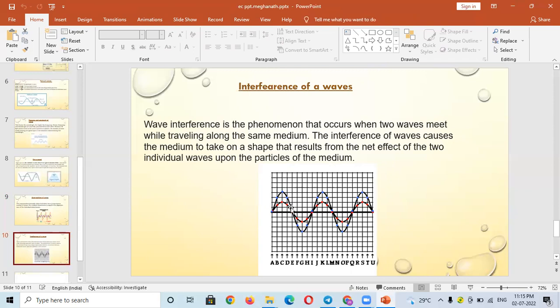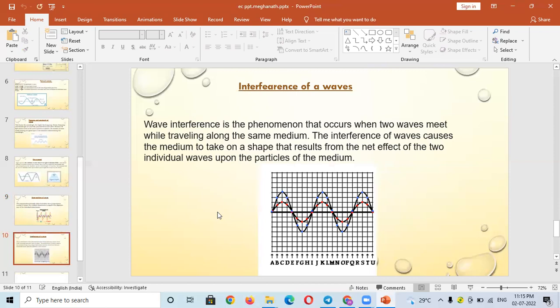So in this picture we can see the interference of waves.